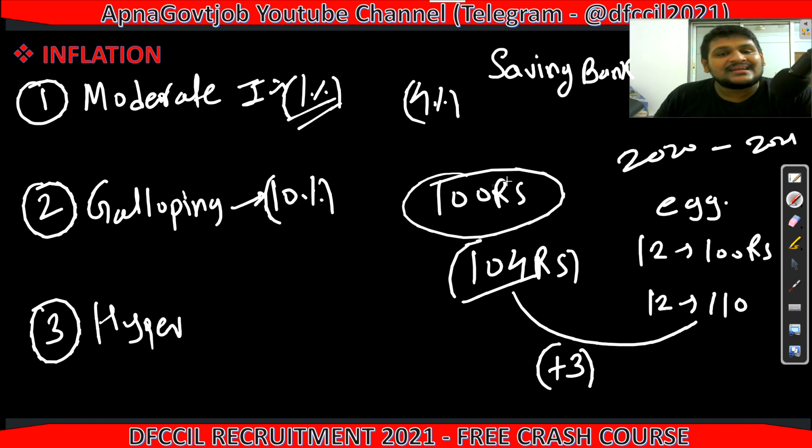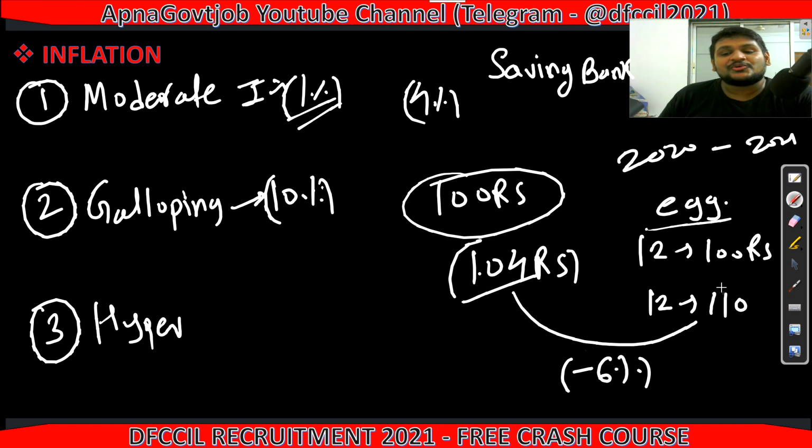Suppose you deposited 100 rupees in the savings bank in 2020. Now in 2021 the inflation rate is 10%. That is, 12x we are now getting at 110, but in your account you only have 104 rupees. So now you are in deficit. This is called a deficit of -6. So this is the impact of inflation.